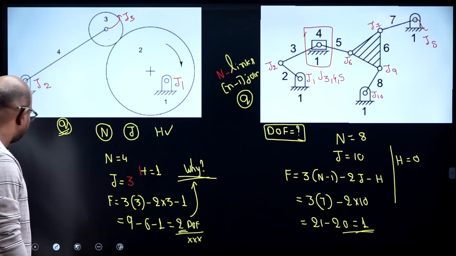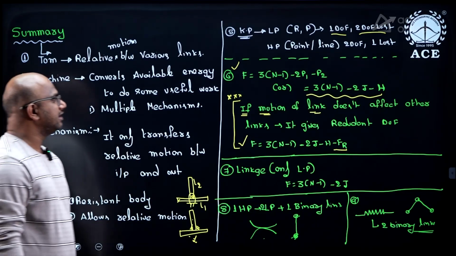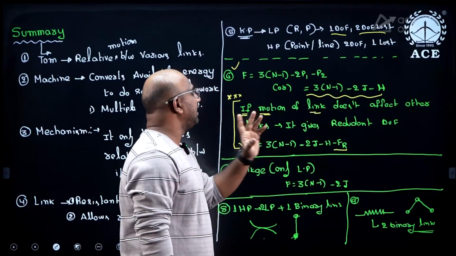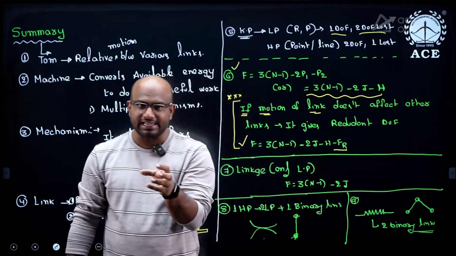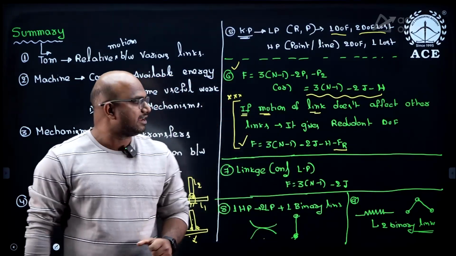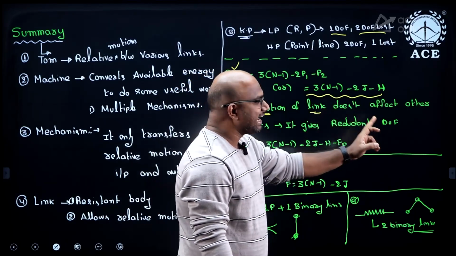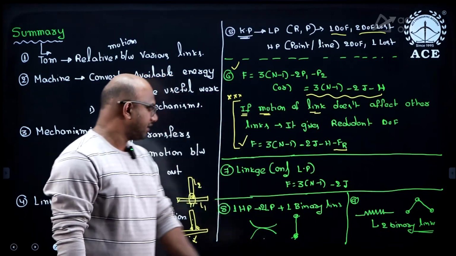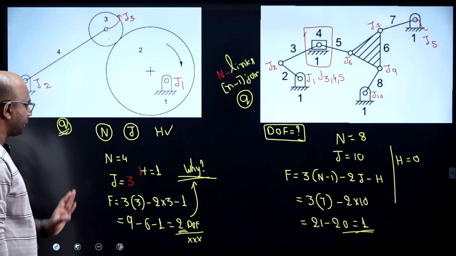Because if you see the previous statement we discussed, guys, if the motion of one link doesn't affect other links, it gives a redundant degree of freedom. It gives a redundant degree of freedom, which means what, guys? Observe carefully.